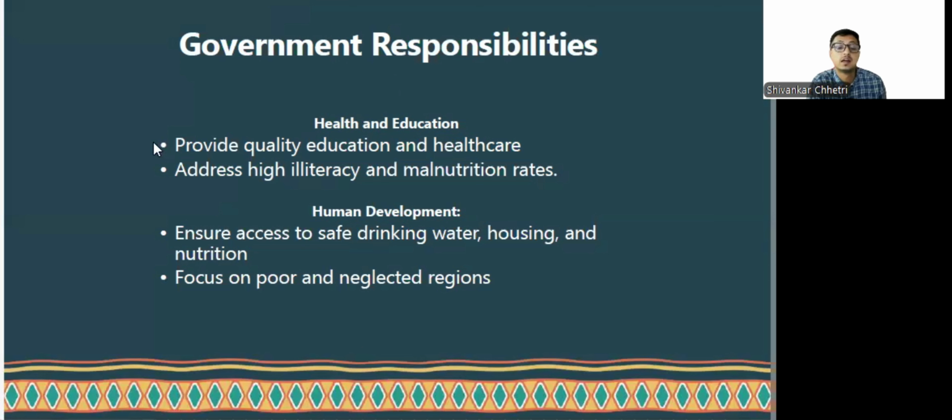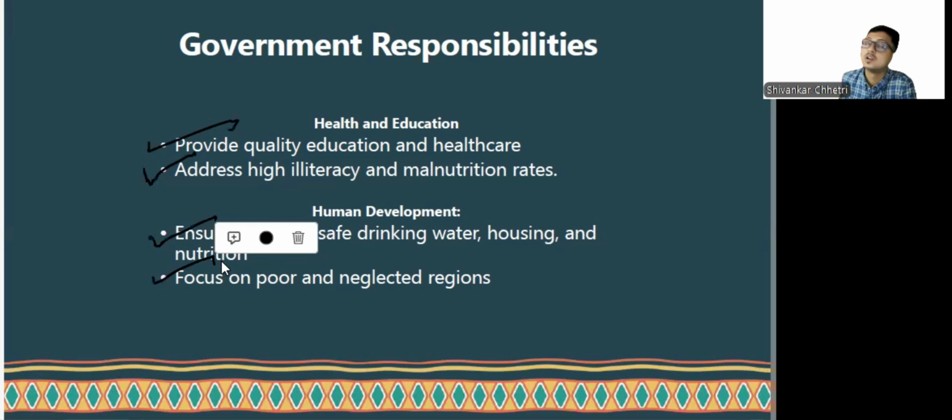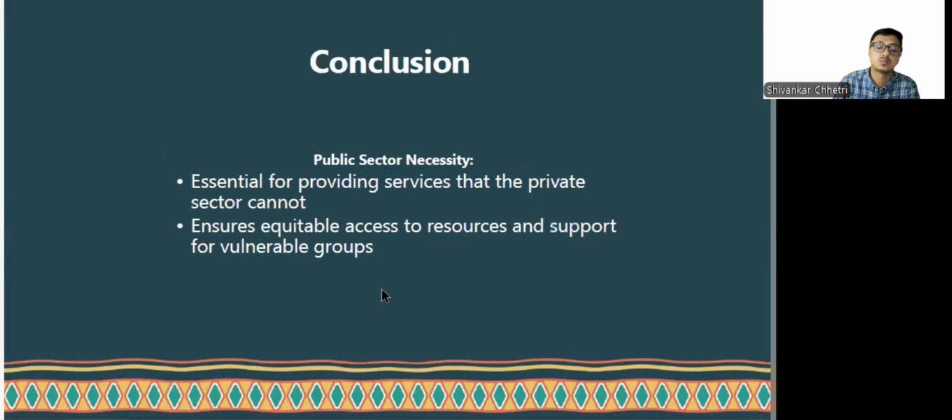We can provide good health and education, address high illiteracy and malnutrition rates. Human development ensures access to safe drinking water, housing, and nutrition. So focus on poor and neglected regions as well. So the government's responsibility now is to provide quality education and healthcare, address the high illiteracy and high malnutrition we have. It should ensure, from the human development point of view, clean drinking water, nutrition, and focus on poor and neglected people.